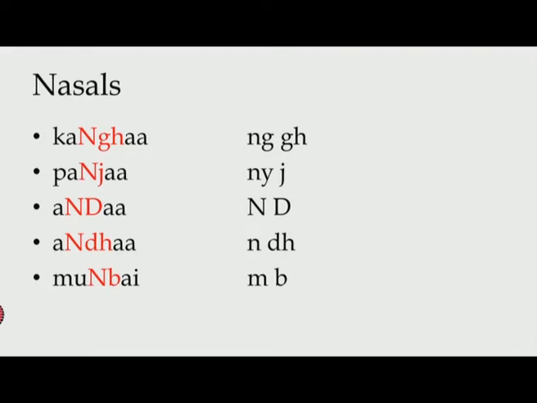If you see the first one, what's the sound which is following the nasal? Gha. What's the place of articulation of this? Back, of course. Which one? Velum. Right? The next one? Ja. What's the place of articulation for that? Palate.